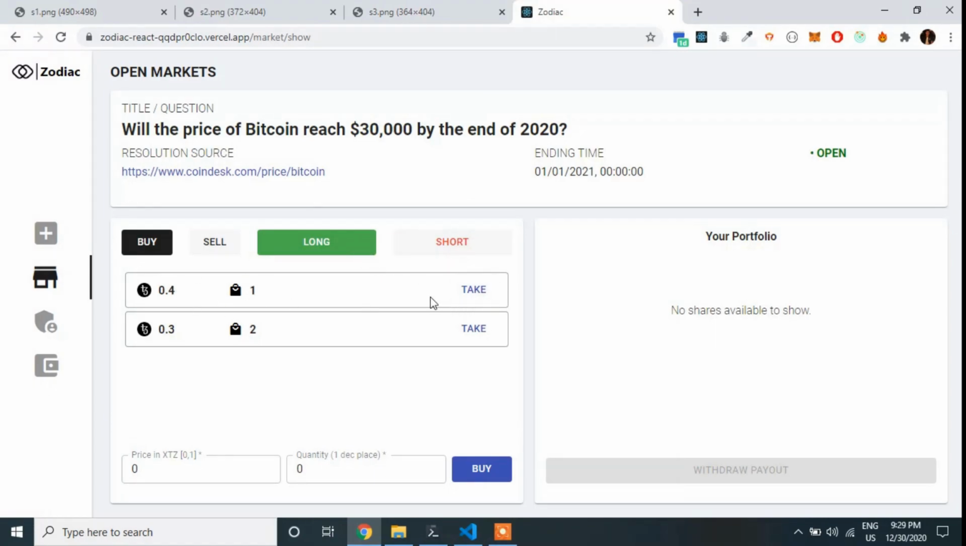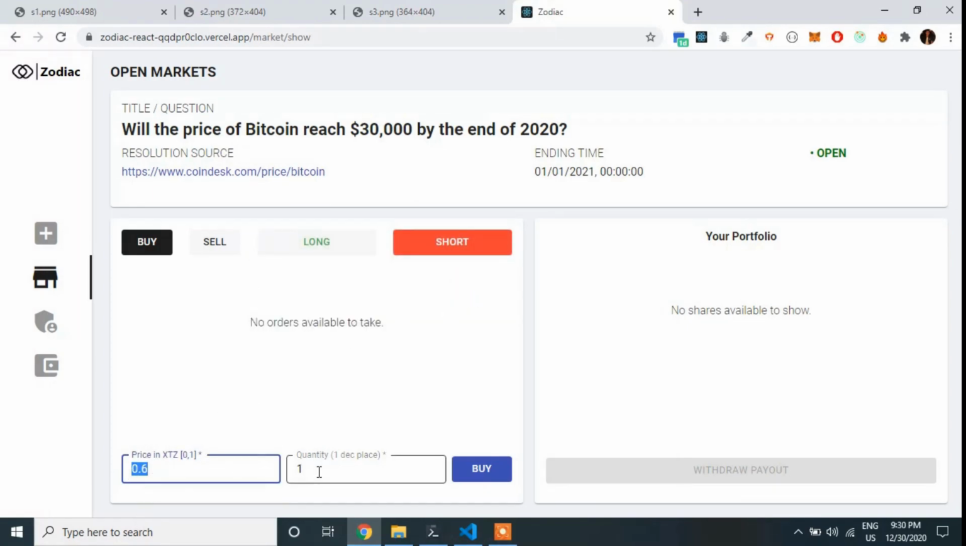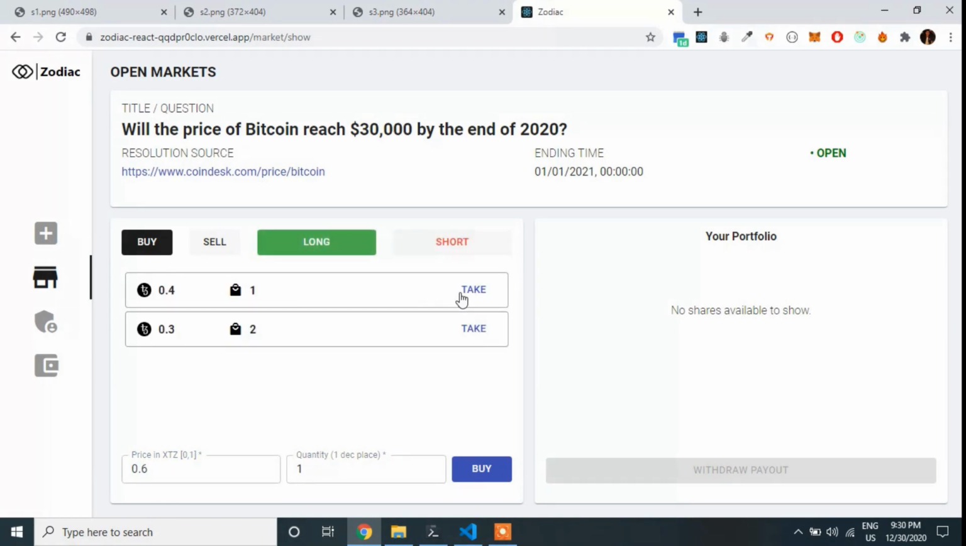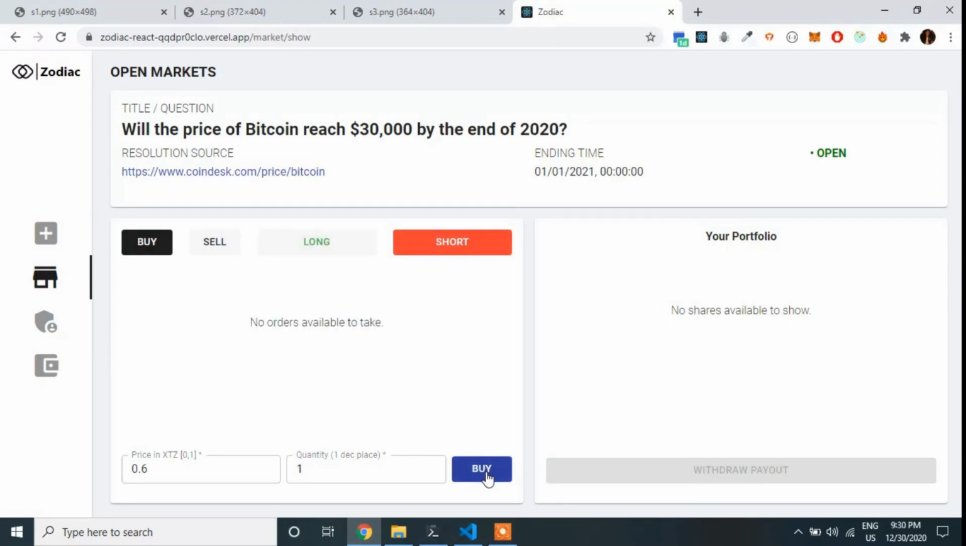So if I take a long order, that basically means that I'm going against the long order on a short position. So if I click on take, you can see it's currently 0 here, but if I click on take, it's going to give me an equal match and my position will become short against this particular order.